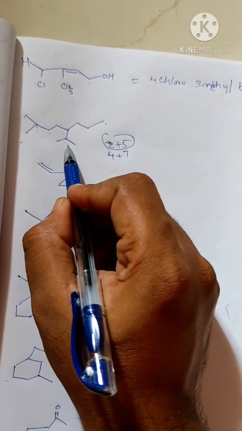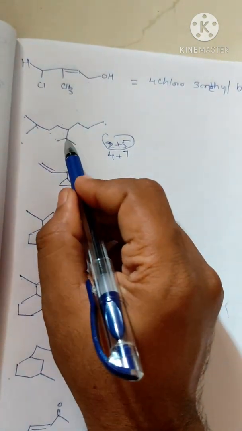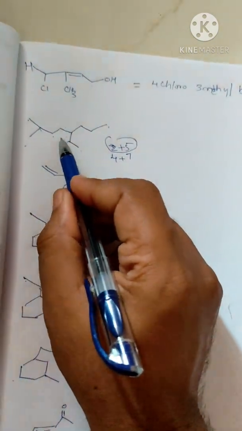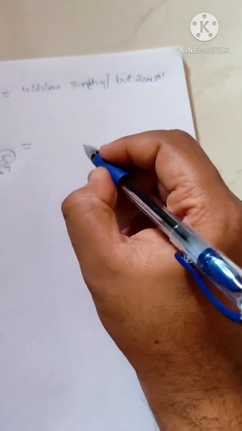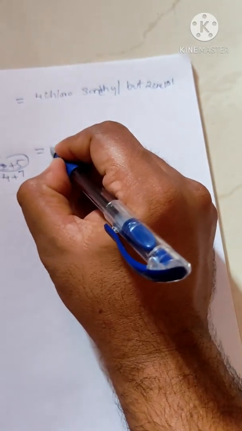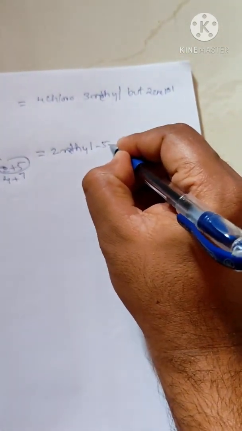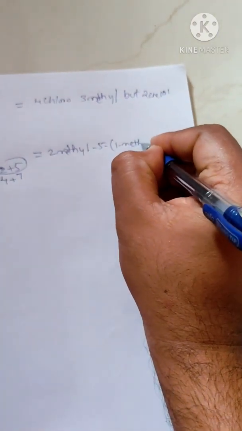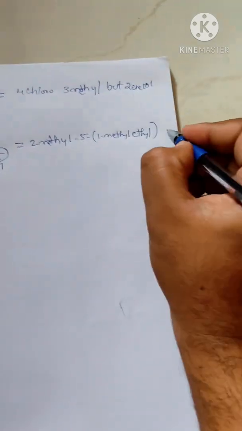Isopropyl in nomenclature we have to call 1-methylethyl. It is an ethyl group which has a methyl group in the first position. We have to call it 1-methylethyl. So the name will be 2-methyl, then 5-(1-methylethyl). What is this? Octane. Okay.